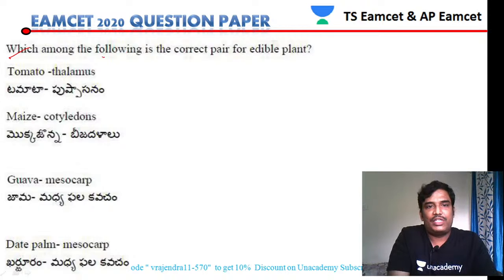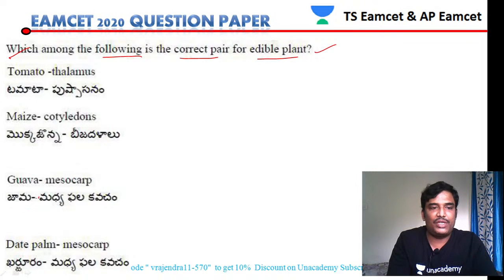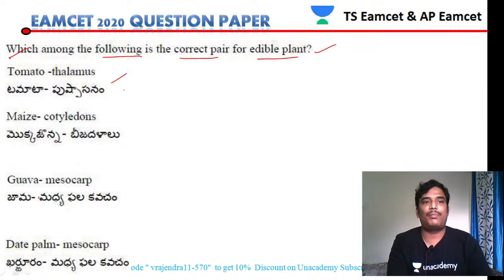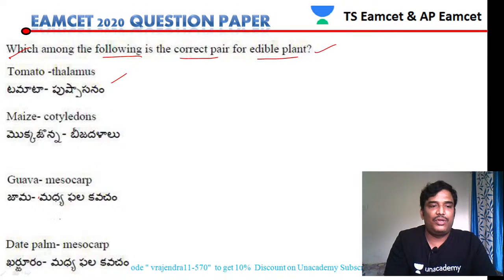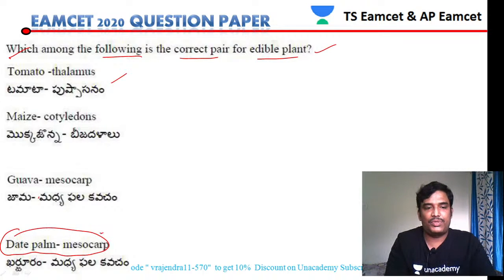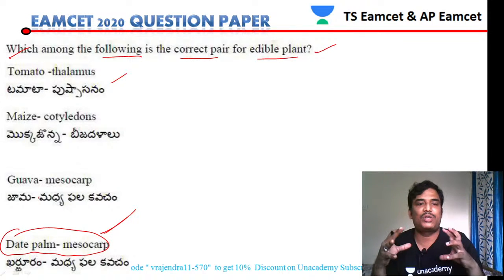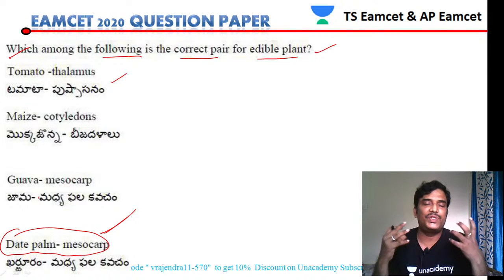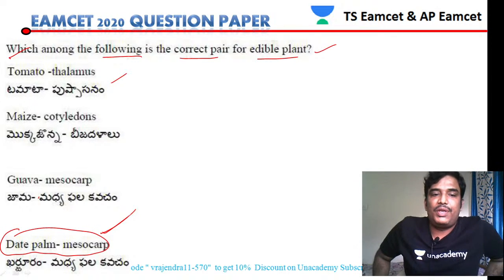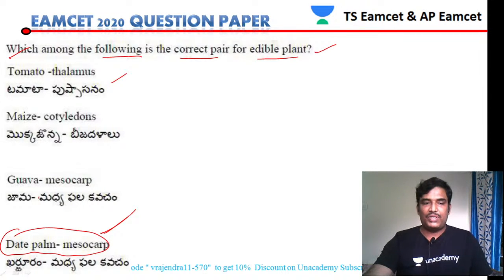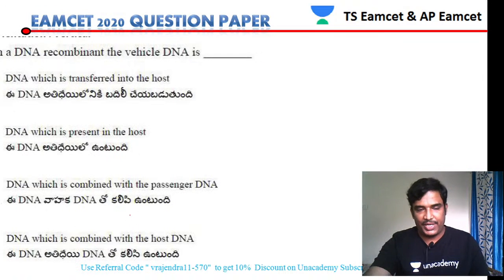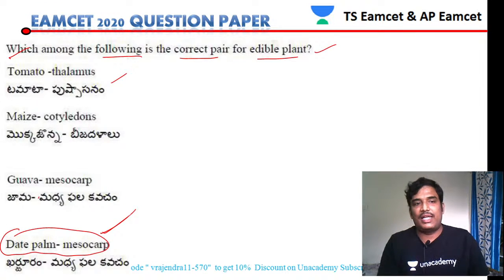Which among the following is the correct pair for edible plants? The question is asking about edible plants. If you see clearly, in tomato the edible part is not the thalamus, it is the mesocarp. Similarly, the best combination is date palm. In date palm, the mesocarp is the edible part. So that is the reason we will take the fourth one as our answer.